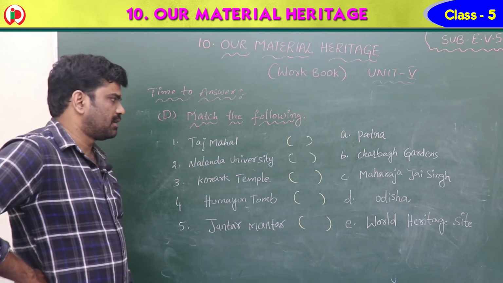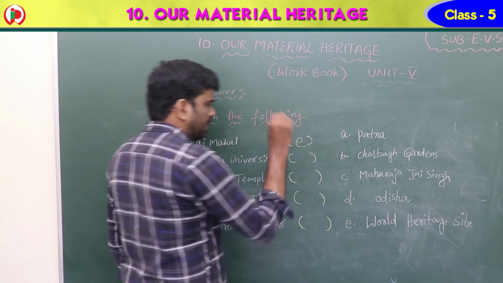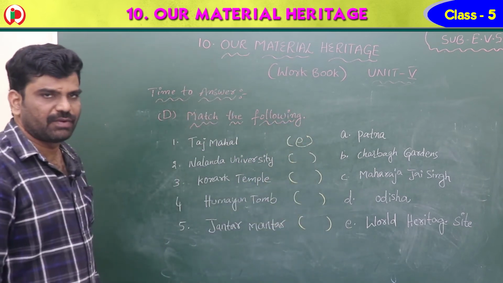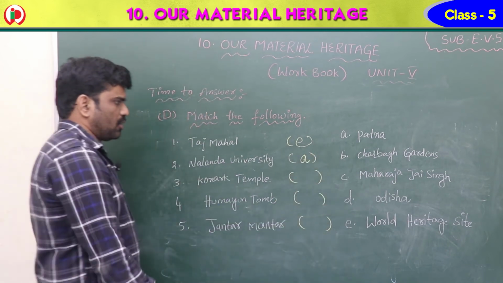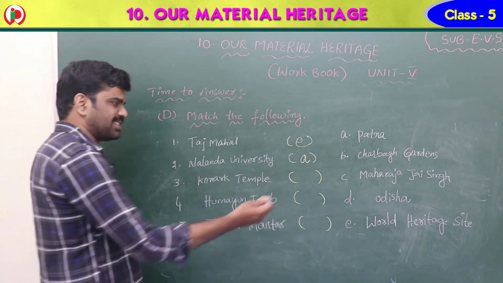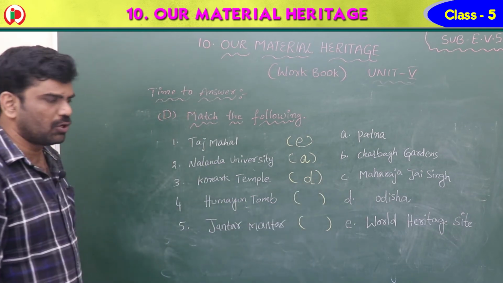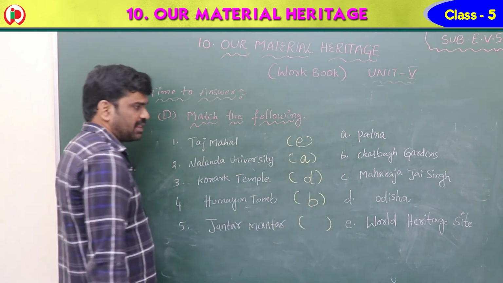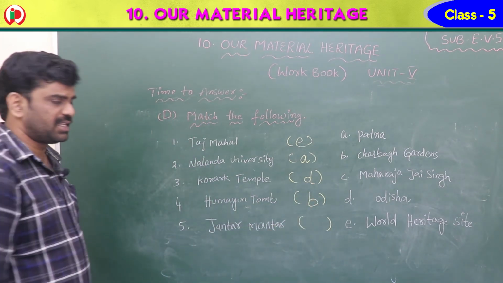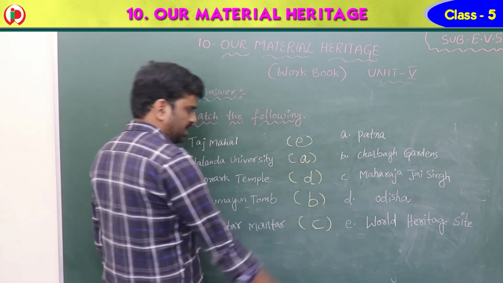So first one, Taj Mahal, World's Heritage Site. E. Nalanda University, Patna. A. Konark Temple, yes children, Odisha. D. Humayun Tomb, Charbagh Gardens. B. Jantar Mantar, Maharaja Jai Singh. This is C.